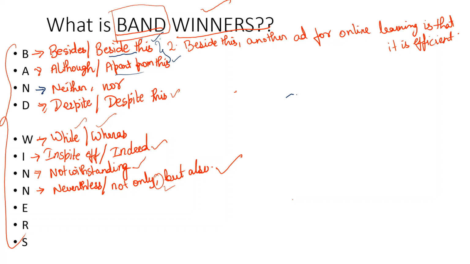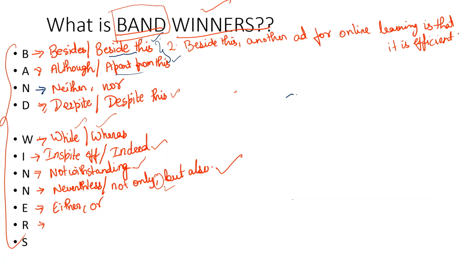Next is E. E stands for either or. So people can either learn online or they can go offline. It depends on their choice. So either this or that. When you want to give a choice that people have, then you use this linker either or. You must not use any comma in between or before or. So learn these punctuations very clearly.